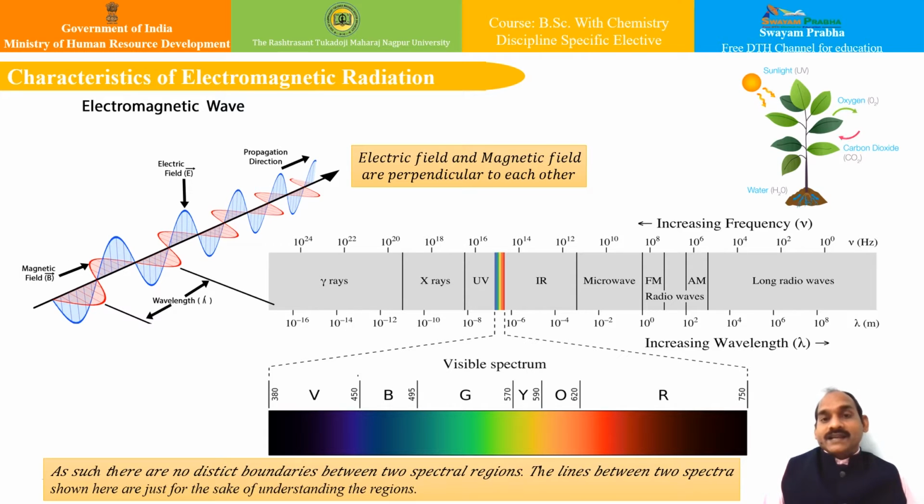Our eyes can tell us only about the specific part of this interaction that we can particularly see. However, our eyes cannot tell us what happens to UV rays, IR rays, or the electromagnetic radiation in the microwave region.